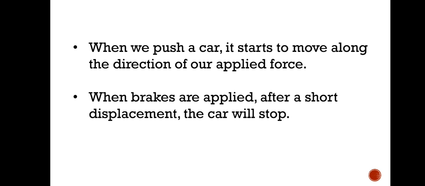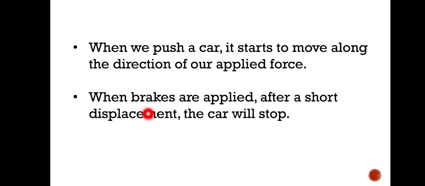Now here, when the brakes are applied on that car, suppose it is moving with uniform speed and brakes are applied, so on the body which is already in uniform motion, some force is applied in terms of brake, and this brake force is opposite to the direction of motion. That means the force applied opposite to the direction of motion will slow down the motion and the car will finally stop. So that time the car will cover a short distance.